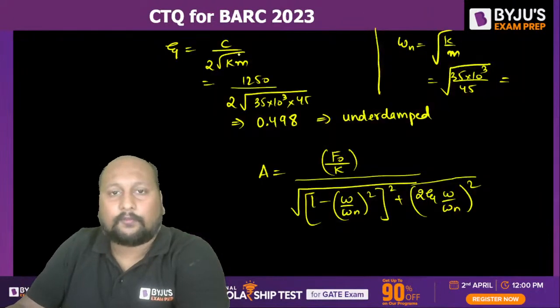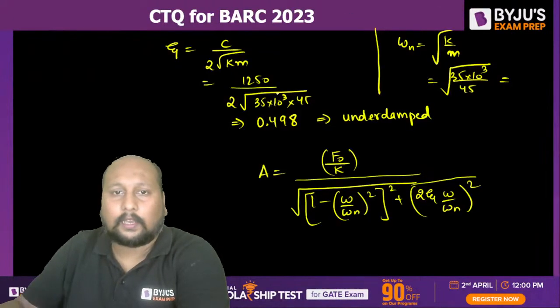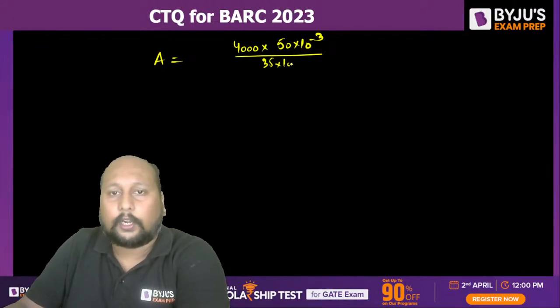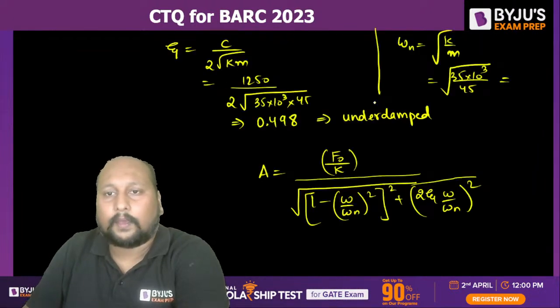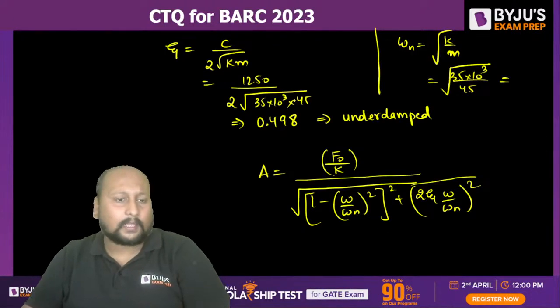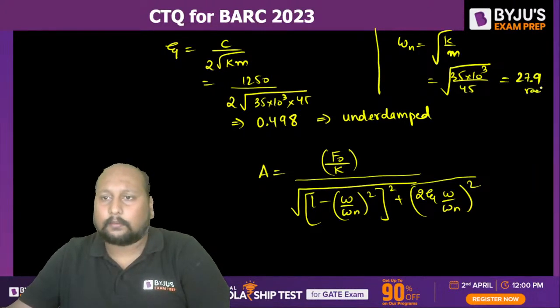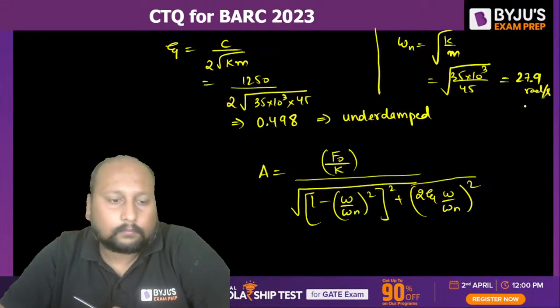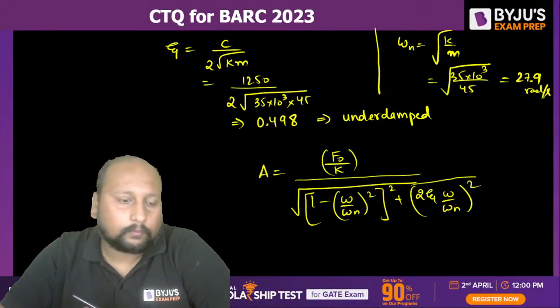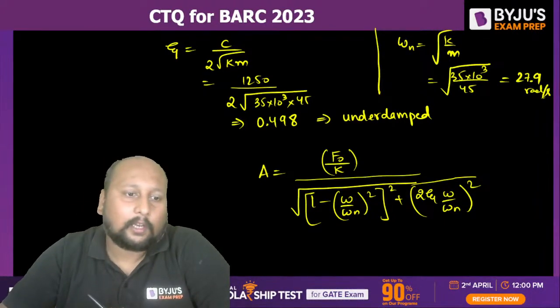Yes. So now let us place all these values over here. So F naught is 4000 into 50 into 10 to the power minus 3, divided by K value, which is 35 into 10 to the power 3, divided by under root of 1 minus omega, which is your 30. What is omega n? Have you calculated the value of omega n? This will be, I think, 27.9 radian per second. Are we getting this value? Yes. Okay, so now let's calculate and get the value of amplitude of vibration.